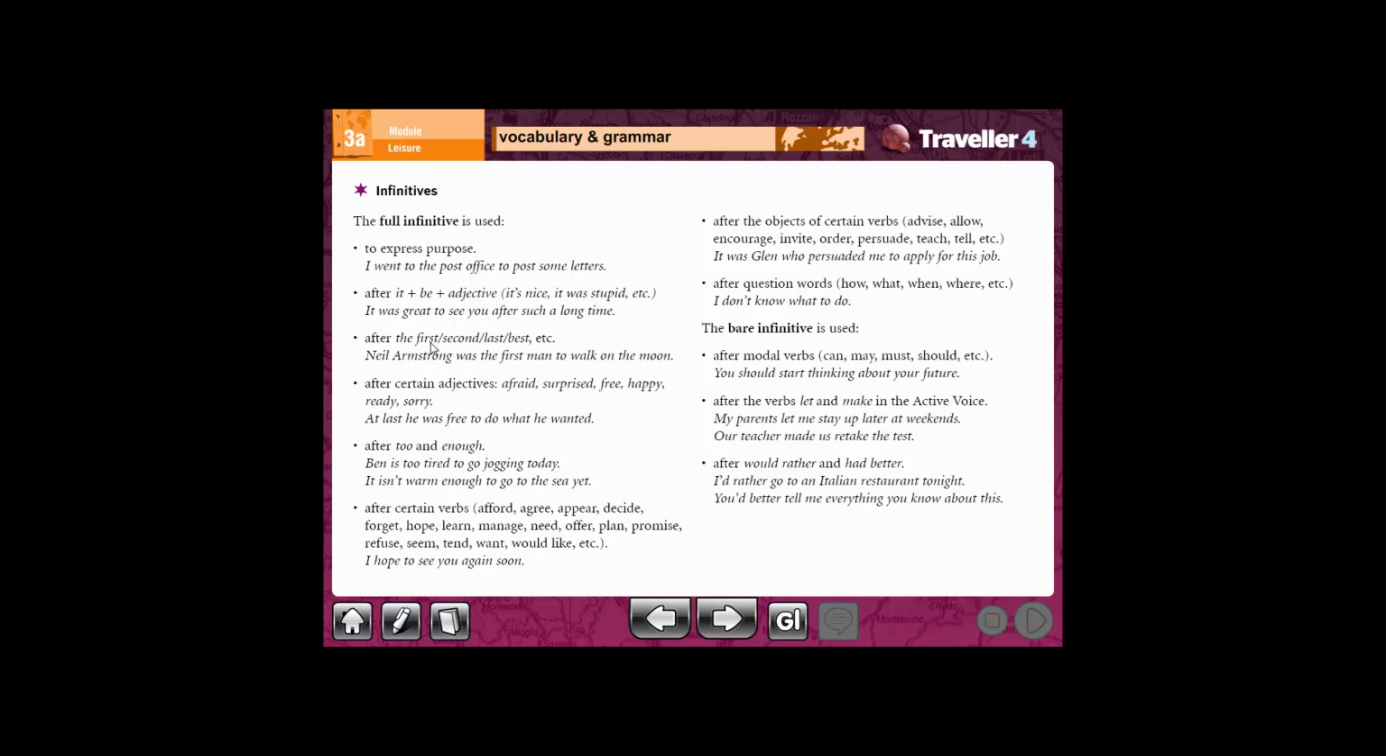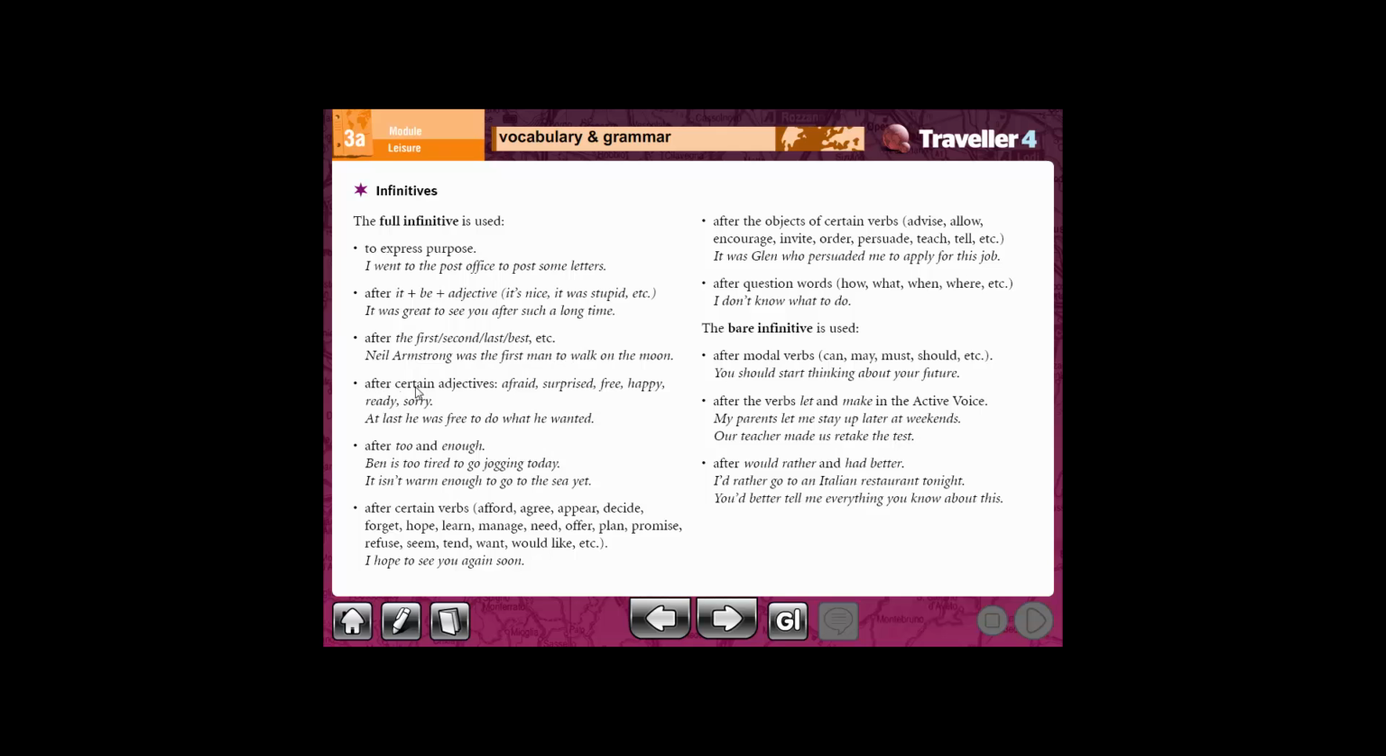Next, after the first, second, last, best, etc. Example, Neil Armstrong was the first man to walk on the moon. Where is the full infinitive? It is actually to walk. We use it after the first man.